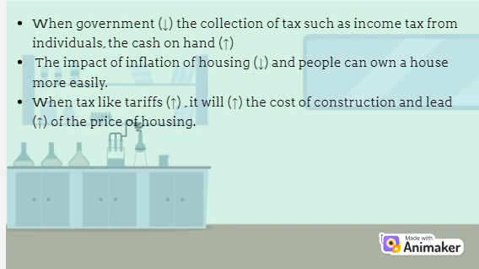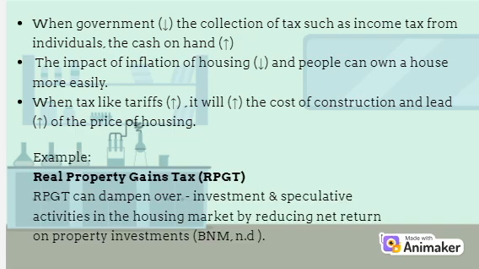When tax like tariffs increases, it will increase the cost of construction and lead to an increase in the price of housing. Refer to BNM, Real Property Gains Tax, RPGT, can dampen overinvestment and speculative activities in the housing market by reducing net return on property investments.